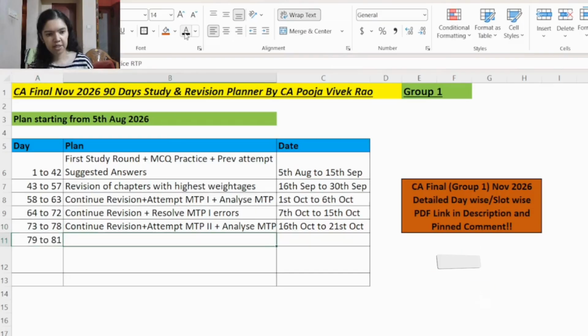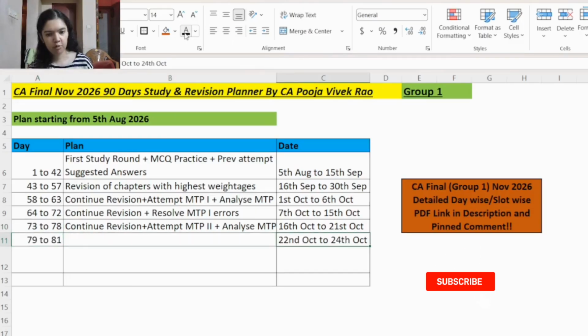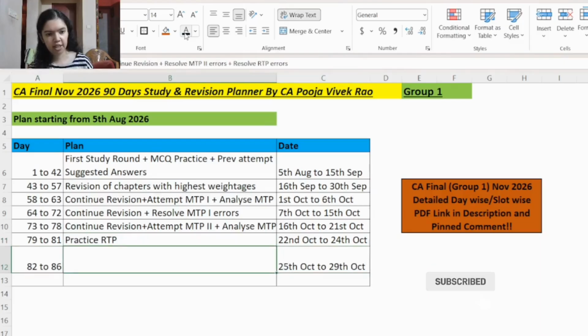Then from day number 79 to day 81, that is 22nd October to 24th October, here you will practice the revision test paper. Then from day 82 to day 86, that is 25th October to 29th October, here you will continue revision. So if any other chapters are pending, you can revise those chapters.